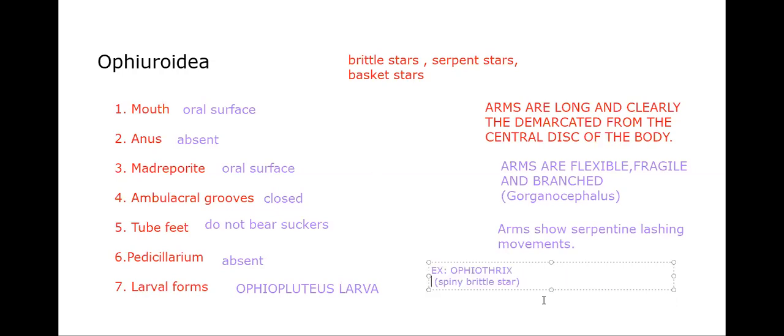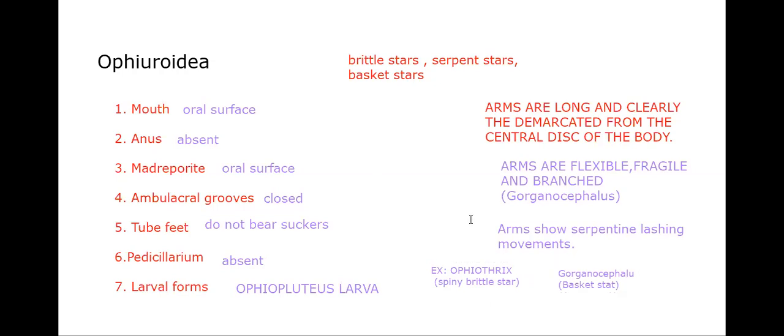Next, Ophiothrix, which is commonly called spiny brittle star. Gorgonocephalus, as we wrote on the top. Gorgonocephalus is called basket star.